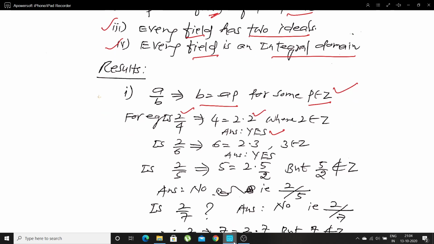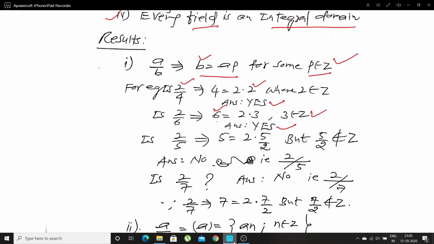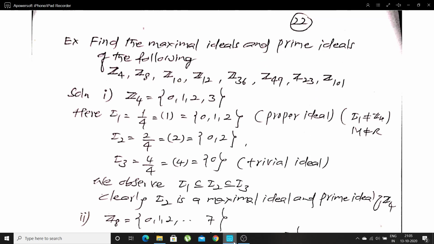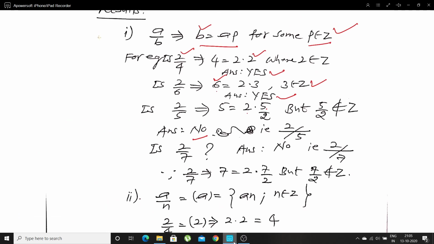Next example: does 2 divide 6? Again the answer is yes, because in place of B we have 6, and 6 equals 2 times 3, where A is 2 and 3 is an integer. Does 2 divide 5? The answer is no, because 5 equals 2 into 5 by 2, since if I cancel the two 2s, we get only 5, but 5 by 2 is not an integer.